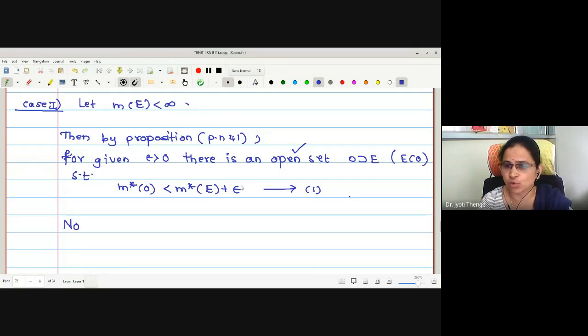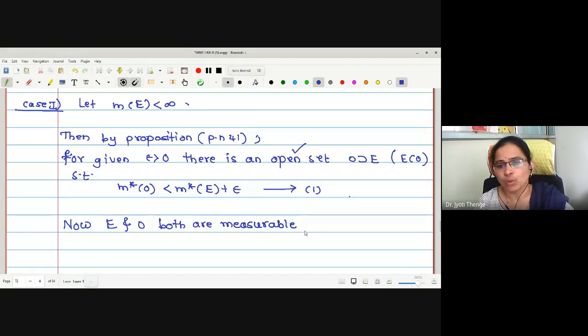Therefore, may I say this open set O is also measurable? Therefore, E and O both are measurable. This will imply O minus E, that is O intersection E complement, is also measurable.